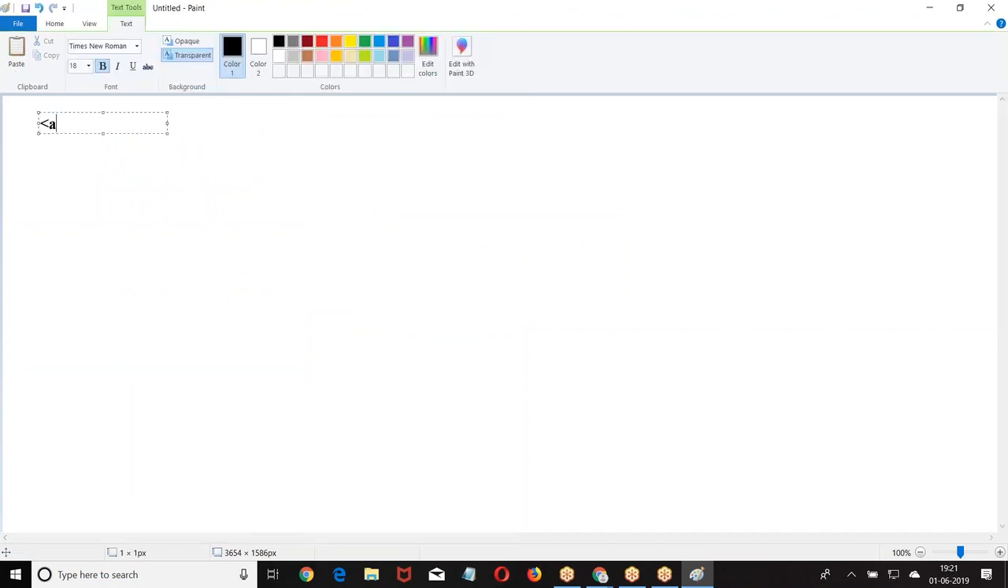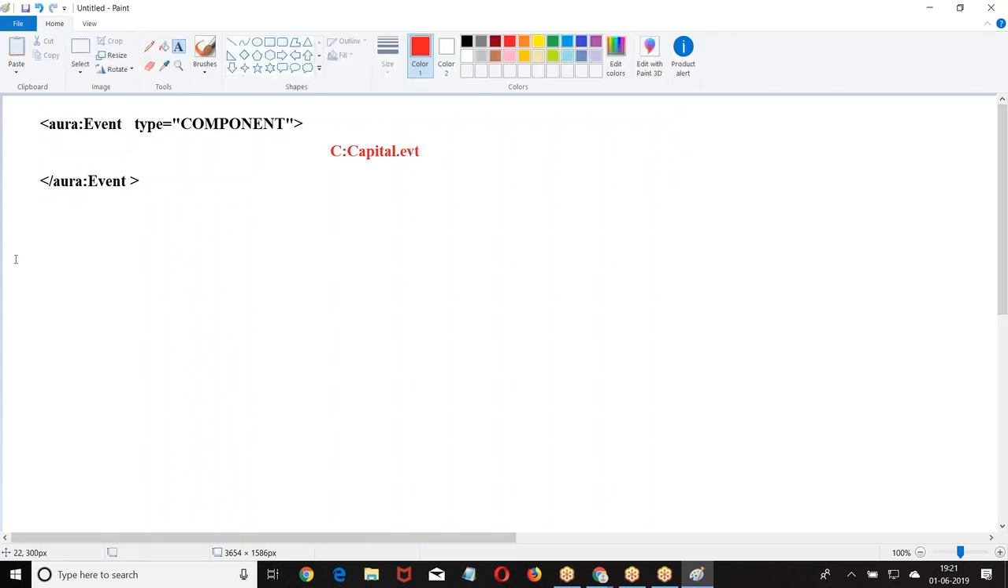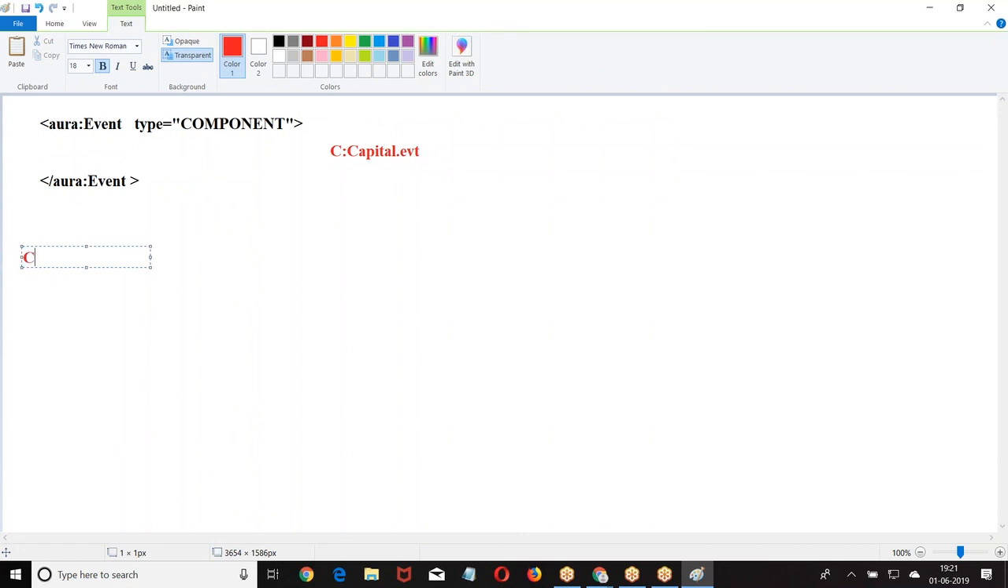We'll take an example. First, Jura. If you want to define an event, how do you define a Jura event? What type of event is this? Now this is some name called capital dot event. What is the extension we have? Capital dot event. Now we have child. Now this component has to register.